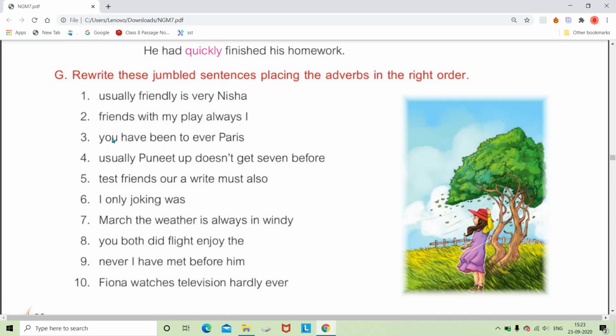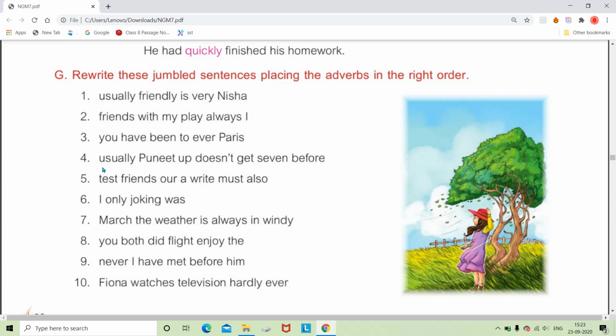So: Have you ever been to Paris? Question mark. Here you can see that in between have and been we have used the adverb ever, and as it is an interrogative sentence, the subject you is used before ever.